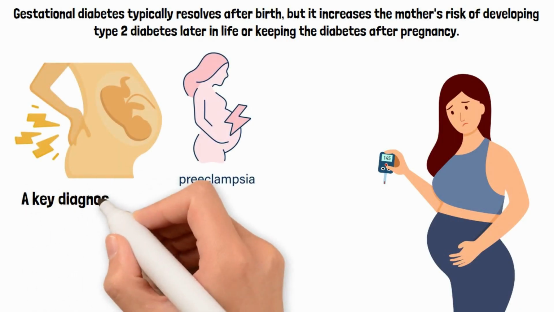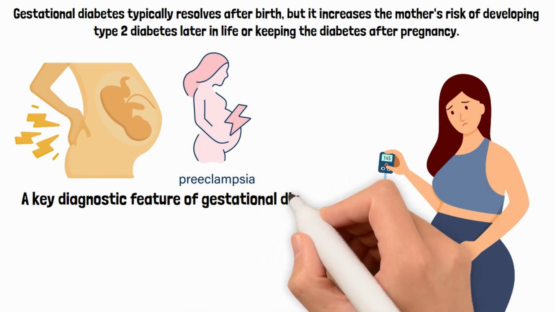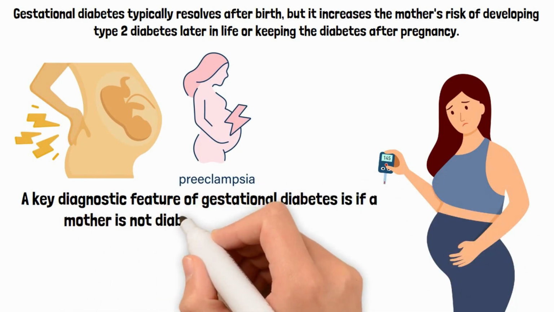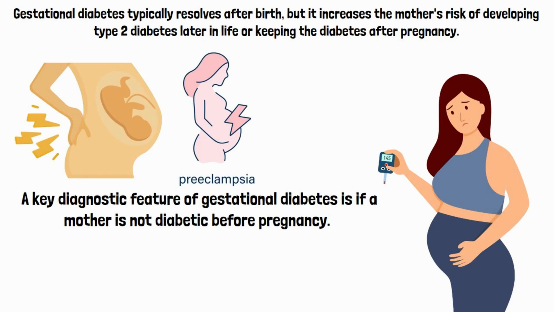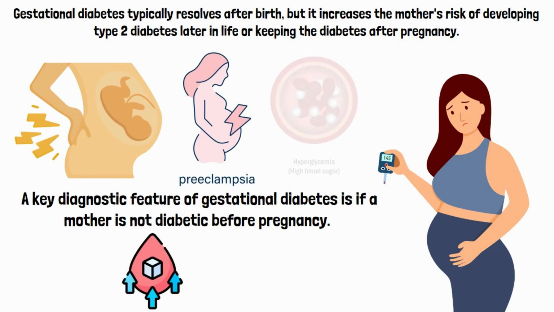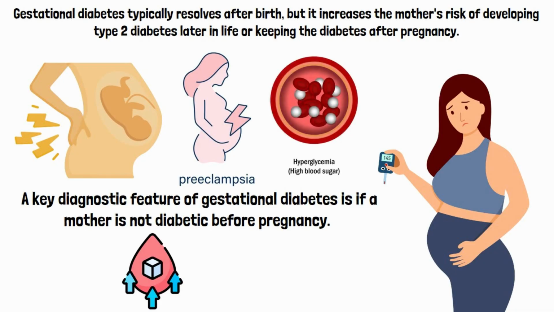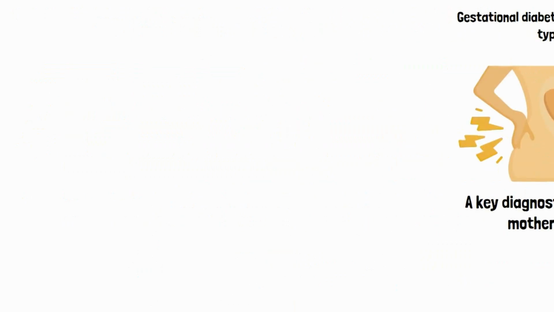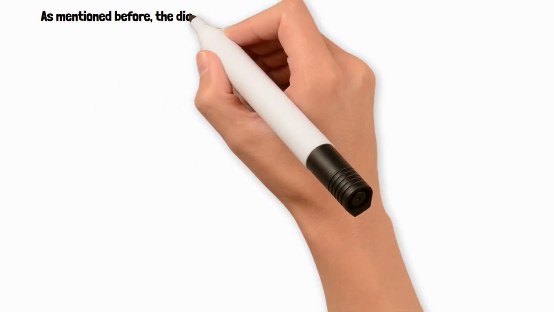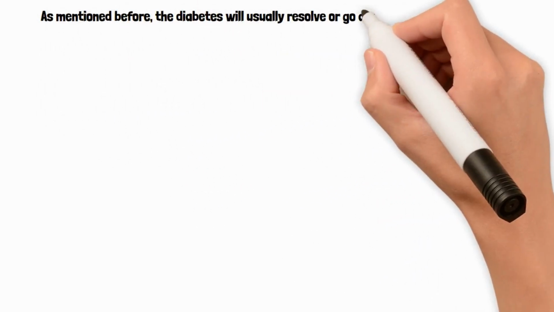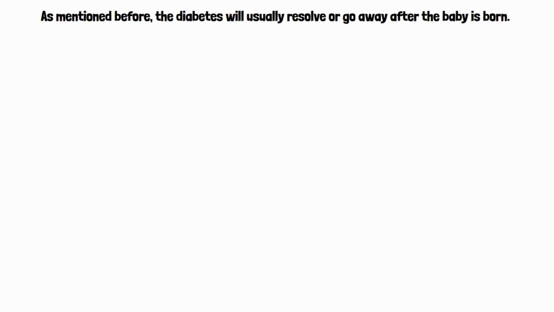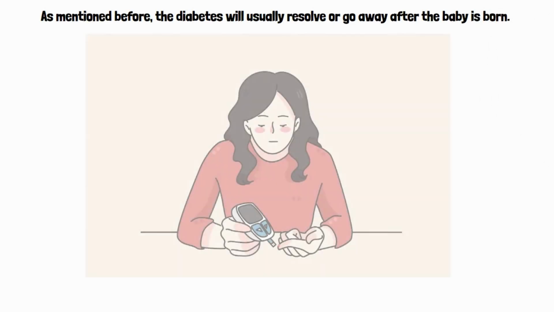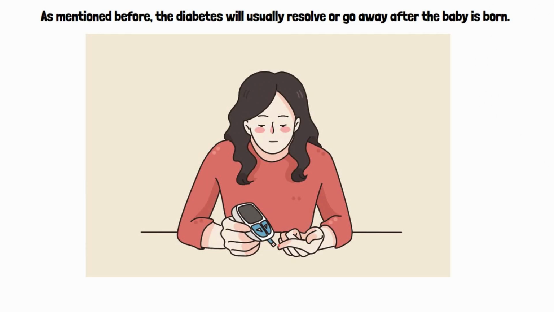A key diagnostic feature of gestational diabetes is if a mother is not diabetic before pregnancy, but develops diabetes or changes in blood sugar levels, specifically hyperglycemia or high blood sugar levels, only after becoming pregnant. As mentioned before, the diabetes will usually resolve or go away after the baby is born. However, in some cases, the mother will remain diabetic for the remainder of their life.